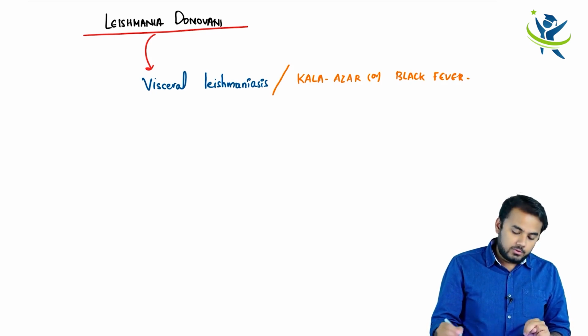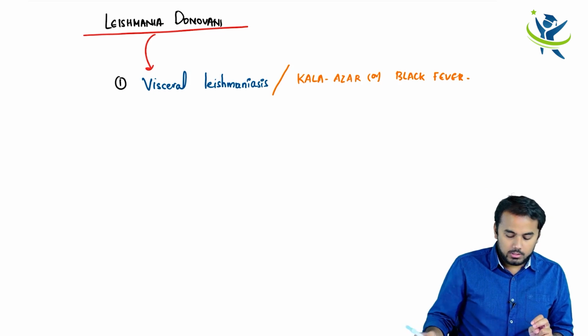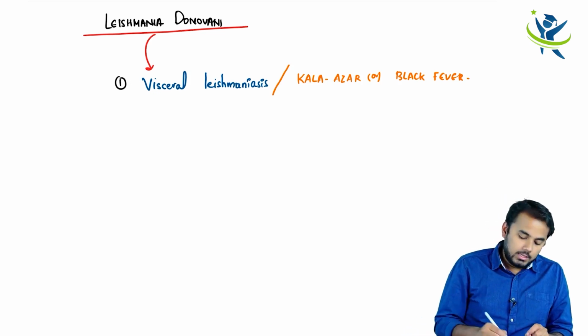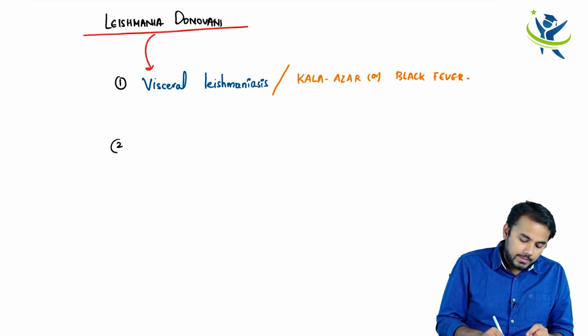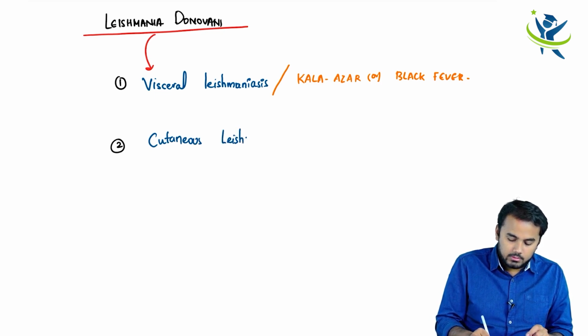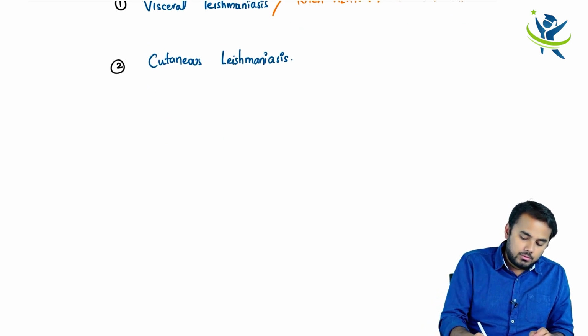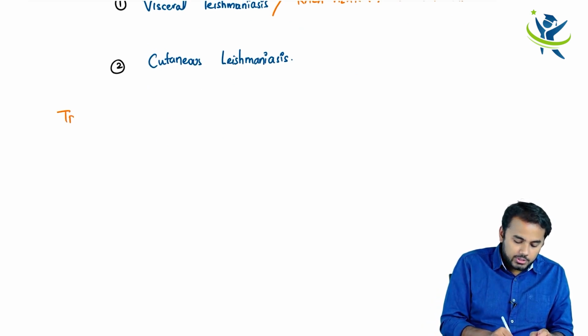So there are two types of leishmaniasis, guys. One leishmaniasis affects the visceral organs, so I call it visceral leishmaniasis. The second one affects your skin, so I call it cutaneous leishmaniasis. Right? So if you look at the transmission route, what is the mode of transmission?